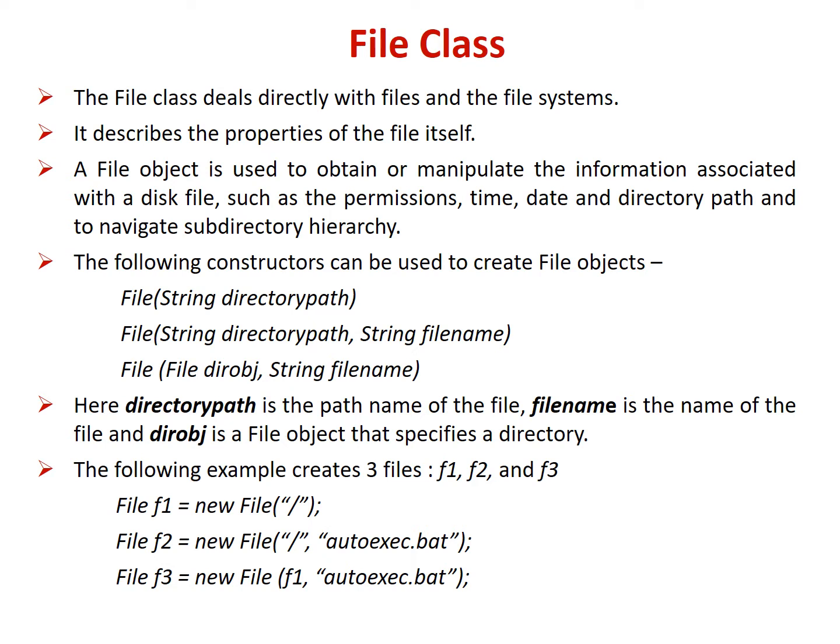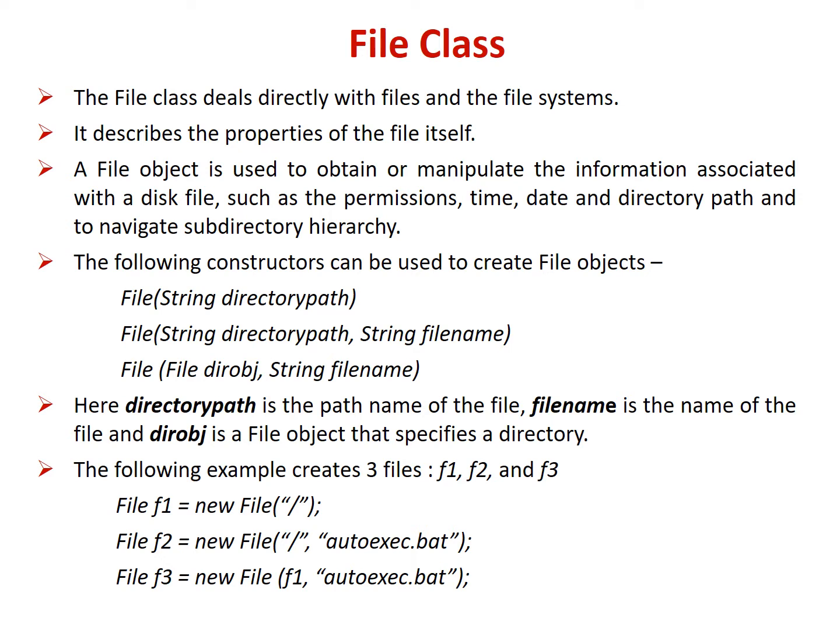We will start with the File class. Data is retrieved from an input source. The results of a program are sent to an output destination. A network connection, memory buffer, or disk file can be manipulated by the Java input-output classes. A stream is an abstraction that either produces or consumes information. A stream is linked to a physical device by the Java input-output system. All the classes defined in java.io operate on streams.